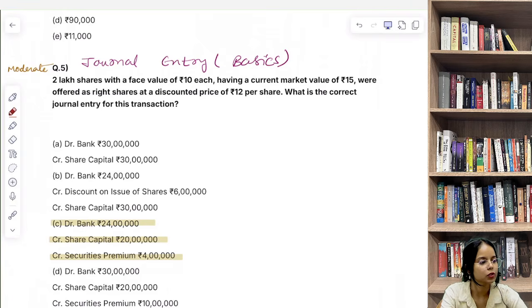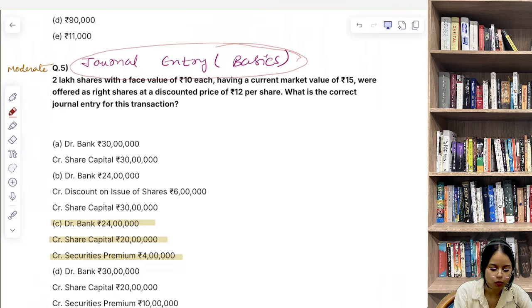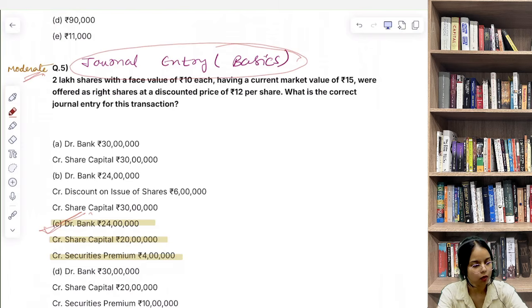Now question number 5, that is, 2 lakh shares with a face value of 10 rupee each having a current market value of rupees 15 were offered as right shares at a discounted price of 12 rupee per share. What is the correct general entry for this transaction? So basically इस transaction में हमसे क्या पूछा गया है? General entry पूछा गया है. So moderate type का question है ये आपका. So now the correct answer: 24 lakh बैंक को डेबिट होगा, क्रेडिट होगी शेयर कैपिटल 20 लाख और क्रेडिट होगी सिक्योरिटी प्रीमियम 4 lakh.